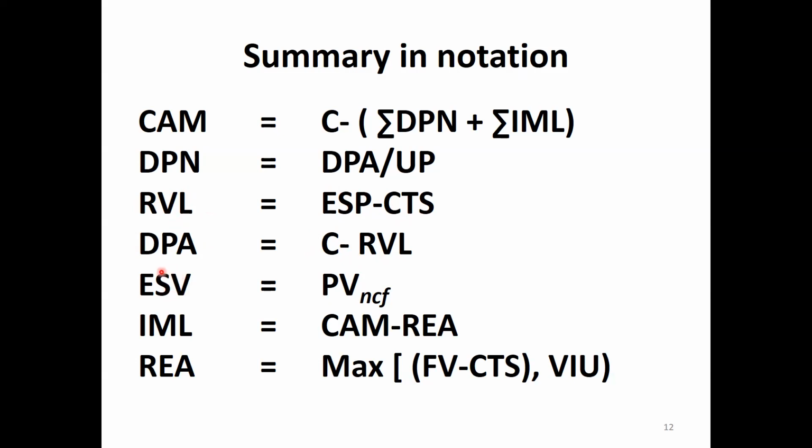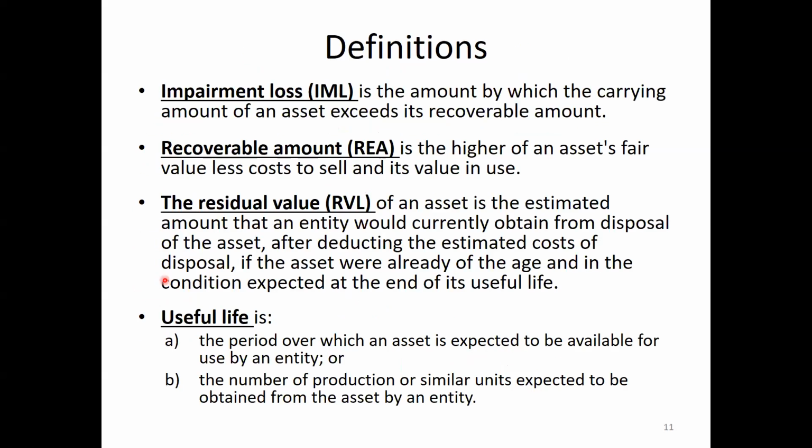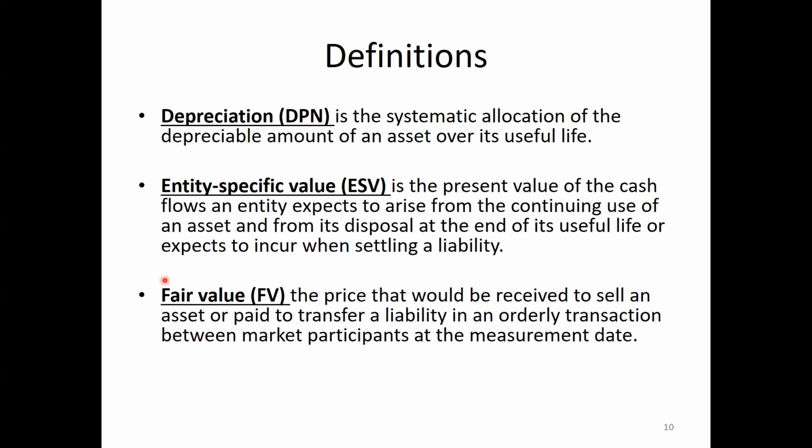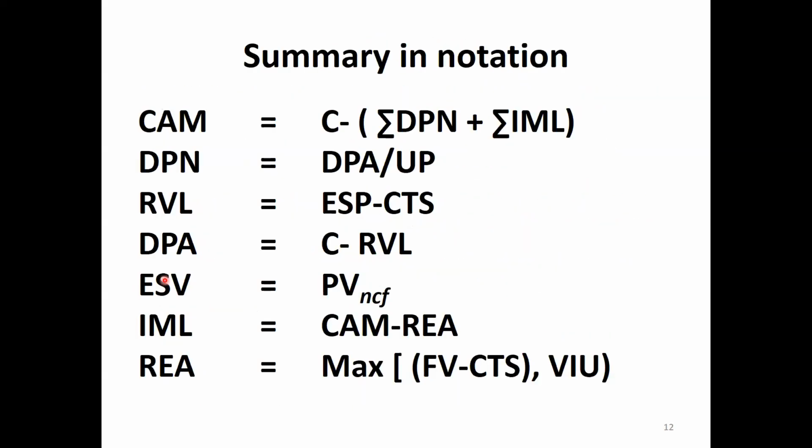And estimated value, entity sales. So entity specific value equals present value of future cash flows. Impairment loss equals carrying amount minus realizable amount.